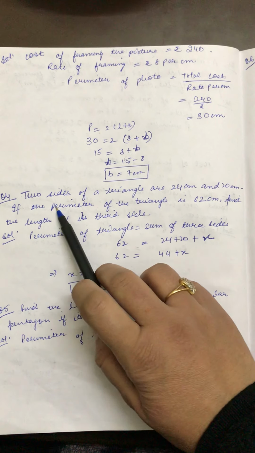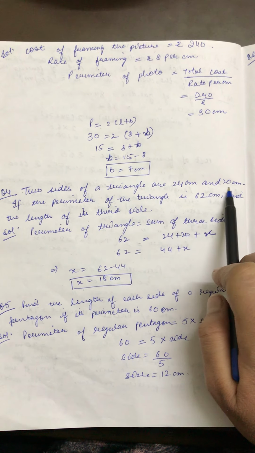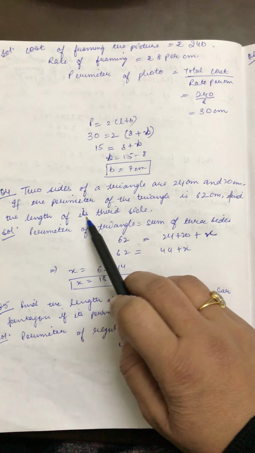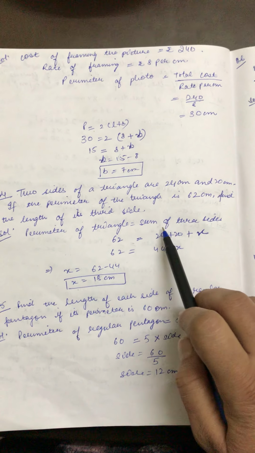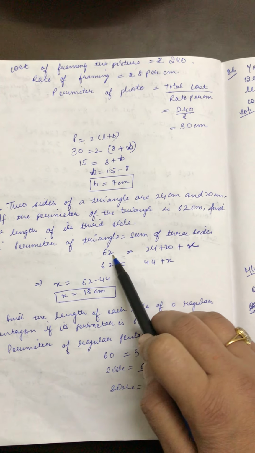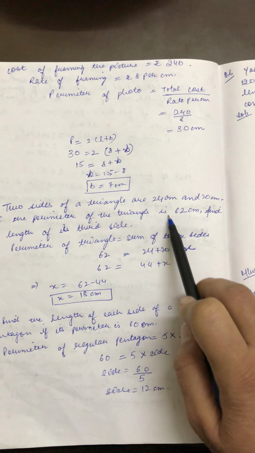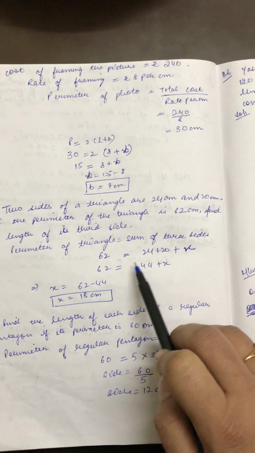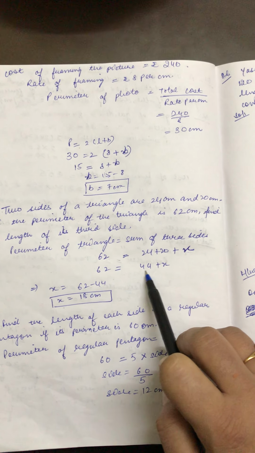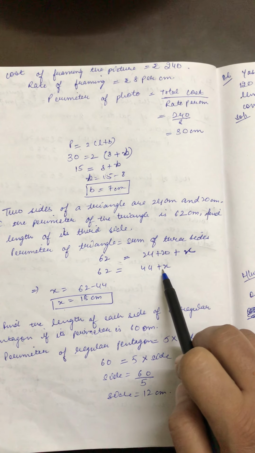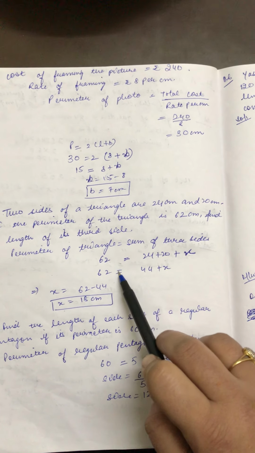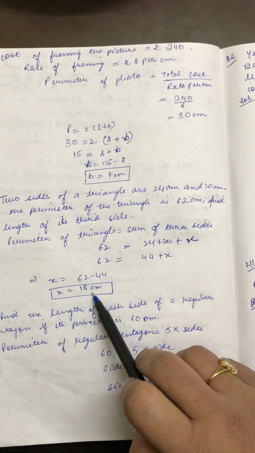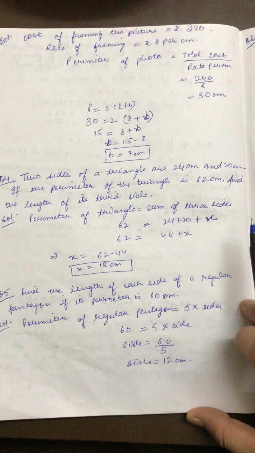Question number 4 is, two sides of a triangle are 24 centimeter and 20 centimeter. If the perimeter of the triangle is 62 centimeter, find the length of the third side. We know perimeter of a triangle is the sum of all three sides. So 62 is equal to 24 plus 20 plus the third side x. Now 24 plus 20 is 44, so 62 is equal to 44 plus x. Shift this 44 to the left hand side. So it will be 62 minus 44, that is 18 centimeter is the third side of the triangle.